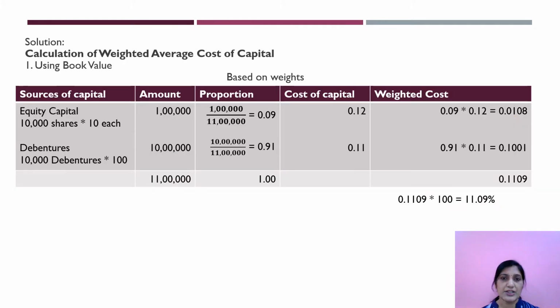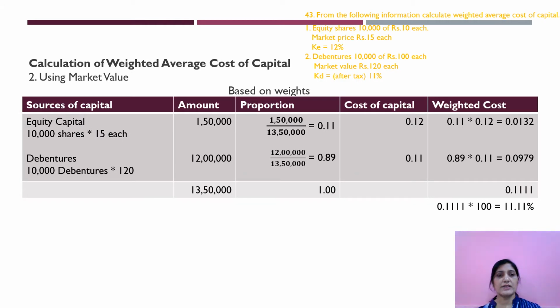Same calculations I have given over here. Calculation of weighted average cost of capital using book value based on weights. The previous table I am showing it here. Clear about this? Now we'll see using market value, that is, calculation of weighted average cost of capital based on weights, that is proportion, using market value.